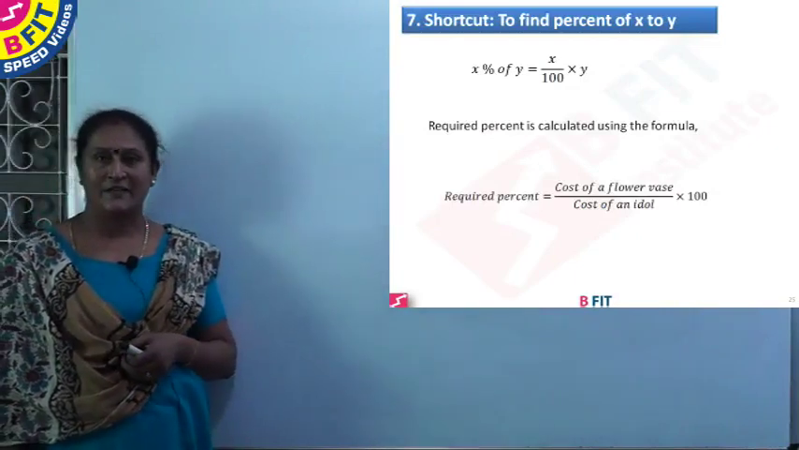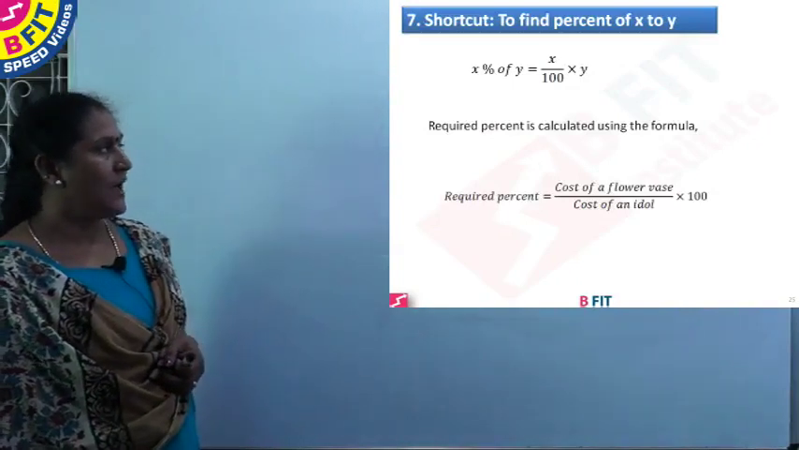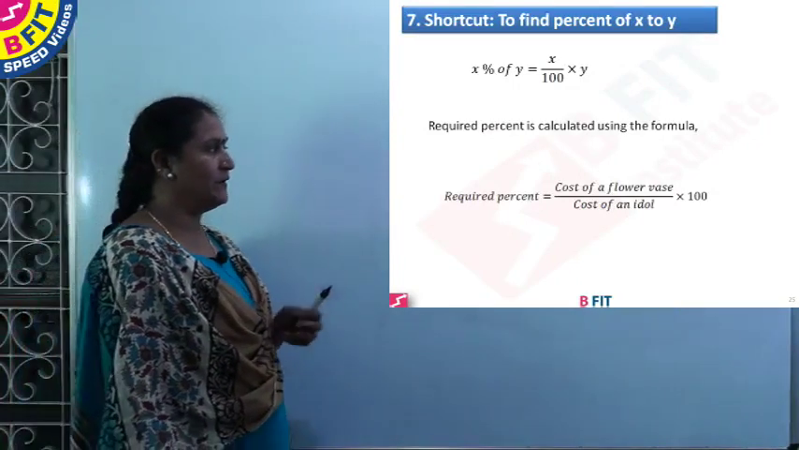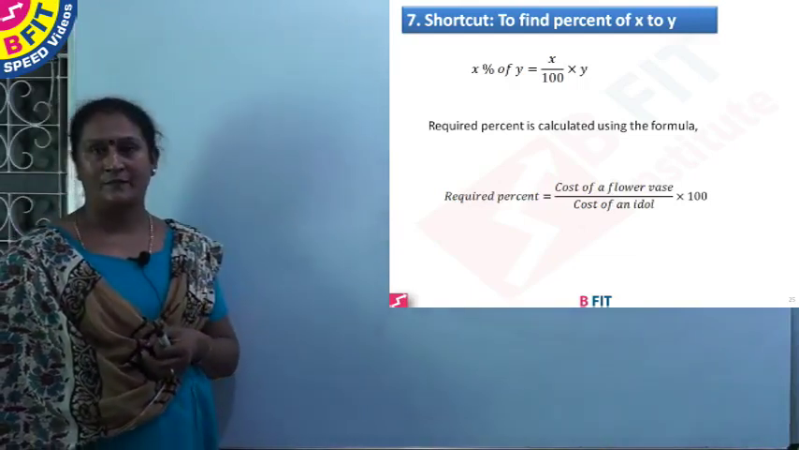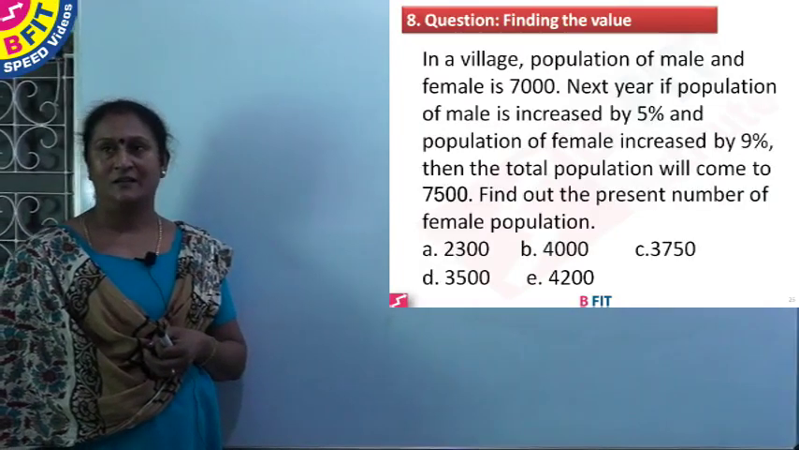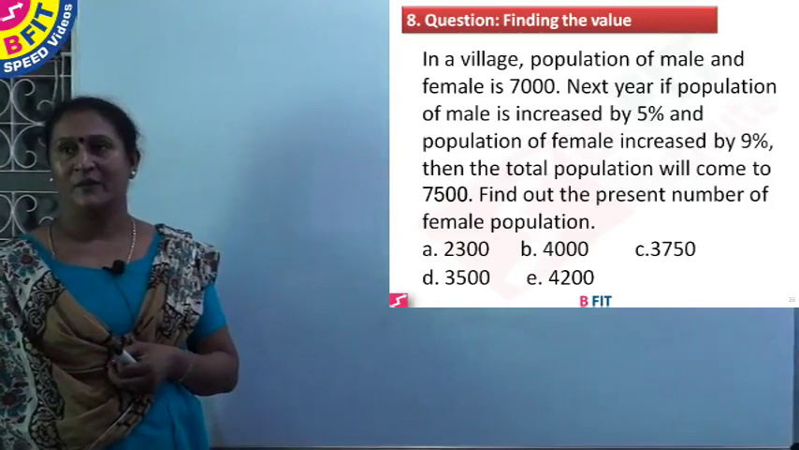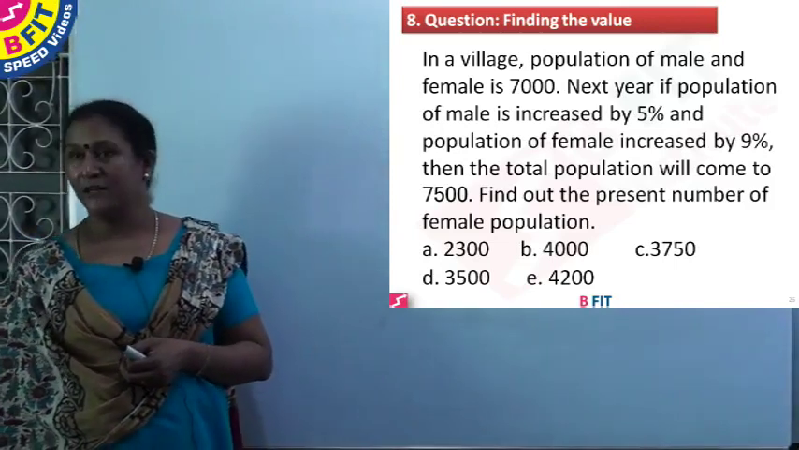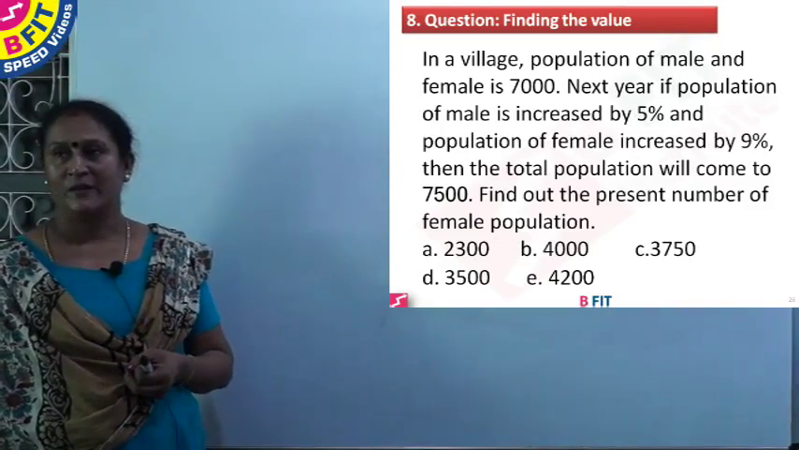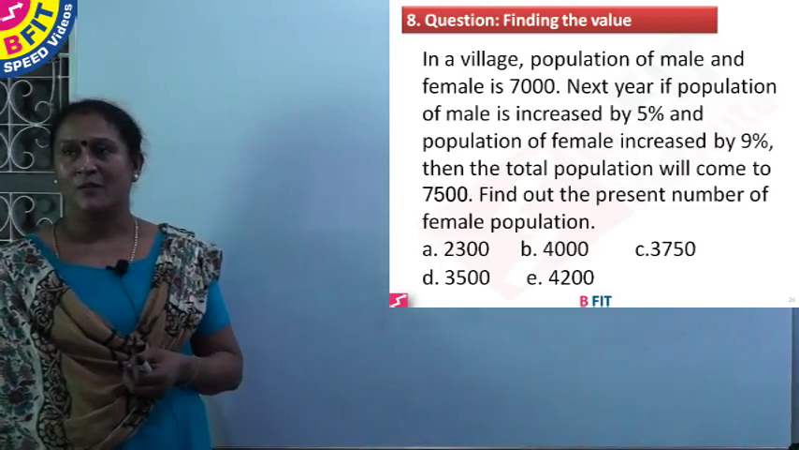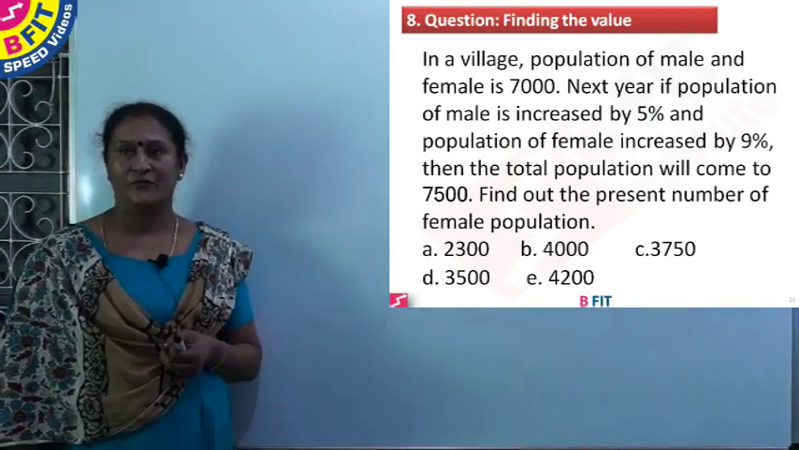And the required percentage is cost of the flower vase by cost of the idol into 100. As both are compared to the same base, the individual percentages will give you the required percentage. So we will see the next question. Question number 8. So in a village, population of male and female is 7,000. Next year, if population of male is increased by 5% and population of female is increased by 9%, the population will come to 7,500. Find out the present number of female population.